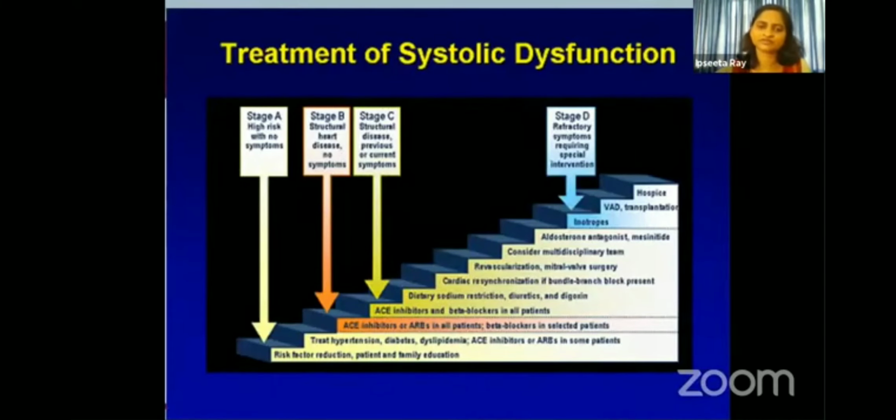Treatment of congestive cardiac failure, I'll not go into the details, but what we have to remember is that ACE inhibitors are now preferred. They have become the first line drugs because they also reduce the progression of the disease. So in the early stages, the ACE inhibitors are used, beta blockers can be added, and in the late stages mainly we use the cardiac glycosides. Diuretics, depending upon the edema, are added for complete treatment.